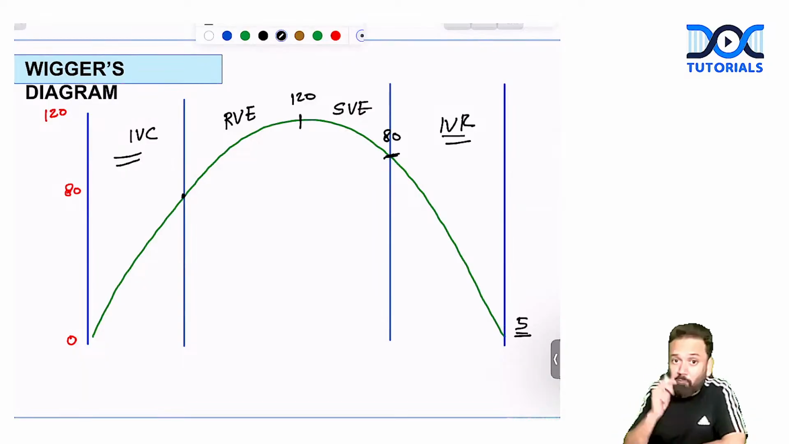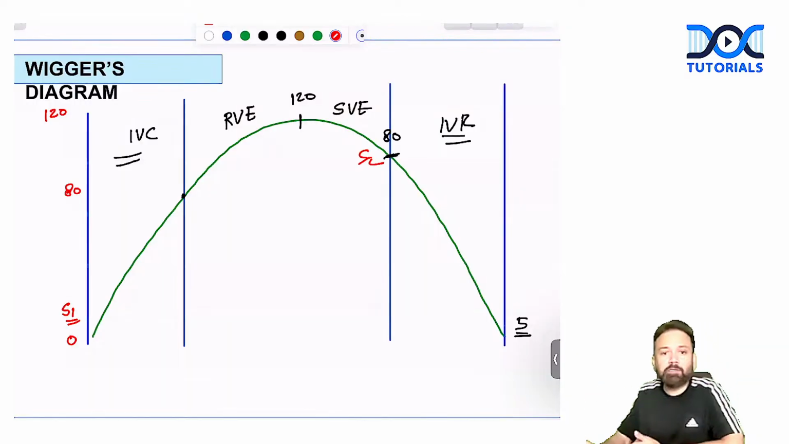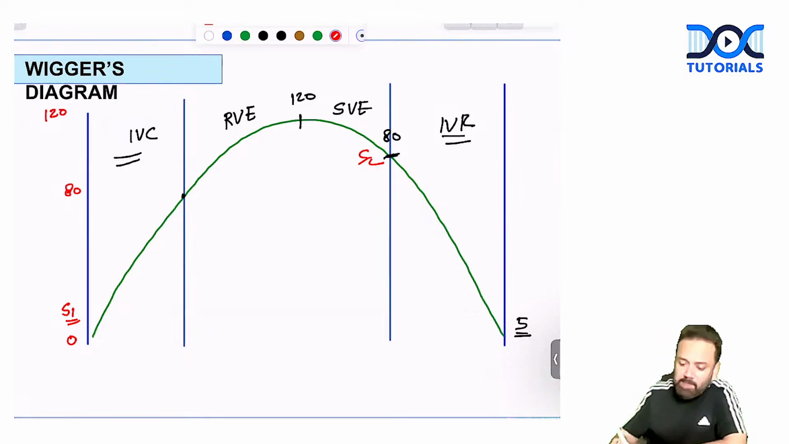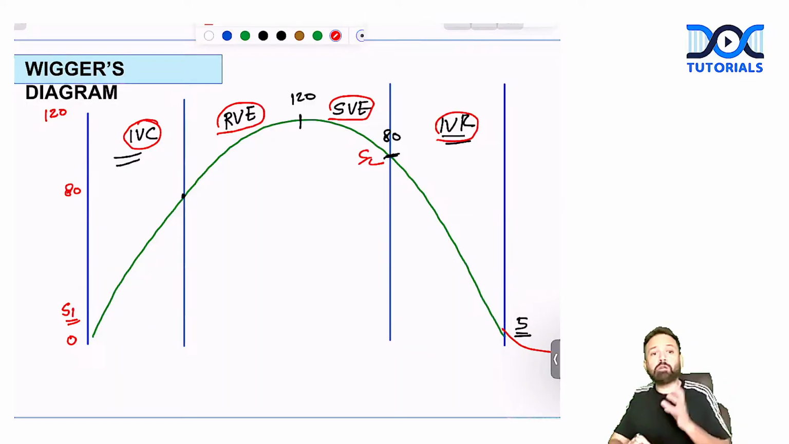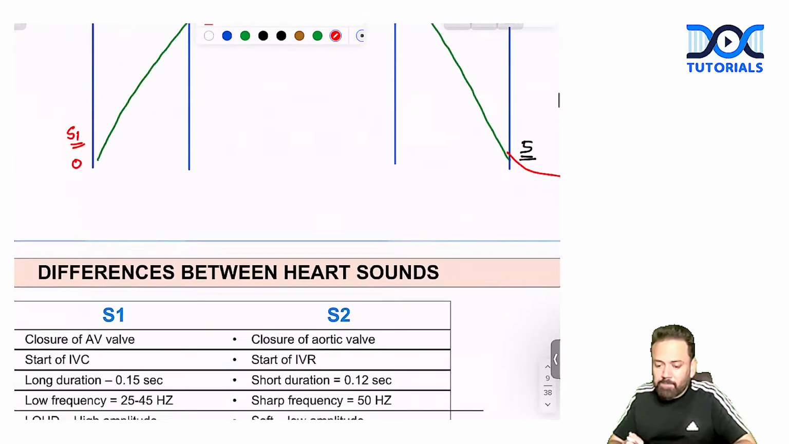Okay, so one thing I told you about S1 and S2. S1 is preceding what? IVC or IVR? If you remember IVC, S1 is always before IVC and S2 is always before IVR. That's it. It is called a simple Wiggers diagram. First will be isovolumetric contraction, rapid ventricular ejection, slow ventricular ejection, isovolumetric relaxation, and then after less than 5, it becomes rapid ventricular filling. So this is about the cardiac cycle and the very basics of the Wiggers diagram.